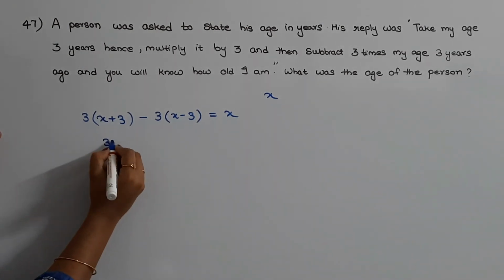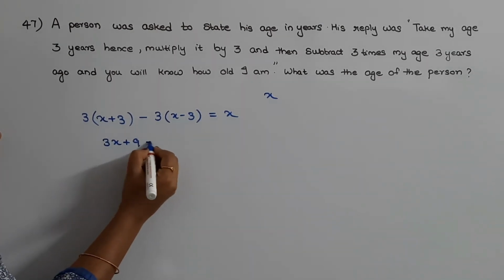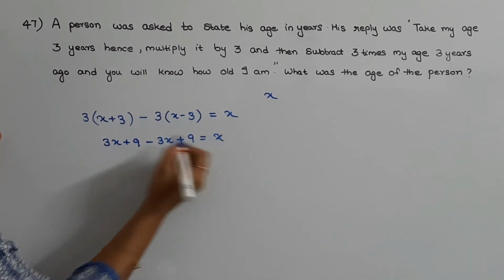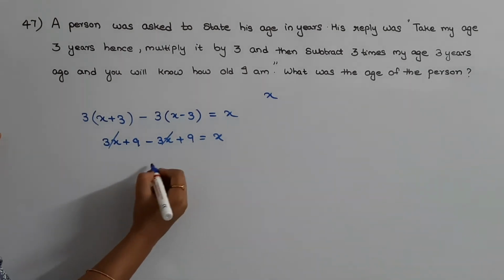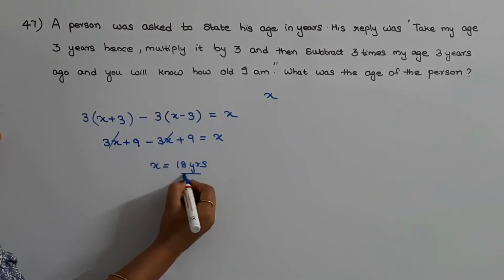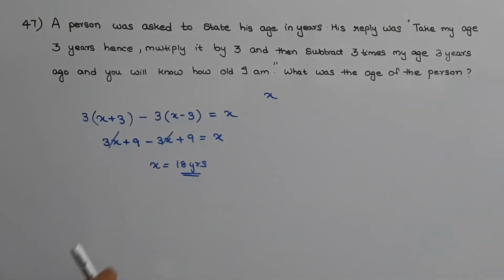So 3X plus 9 minus 3X plus 9 is equal to X. So from this, X is equal to 18 years. Hence the present age of the person is 18 years. So this is the answer.